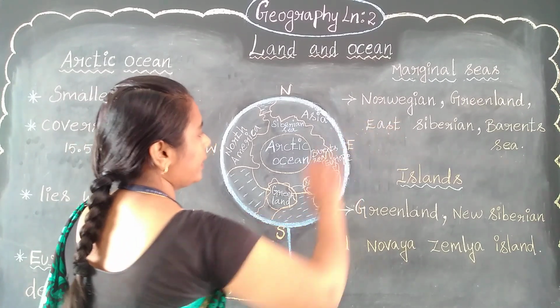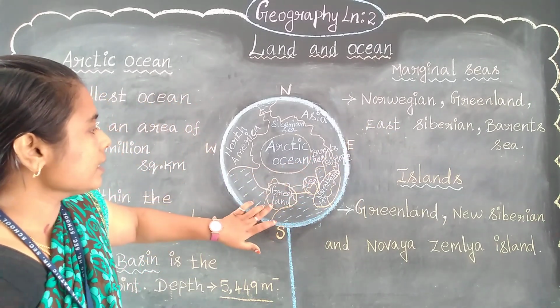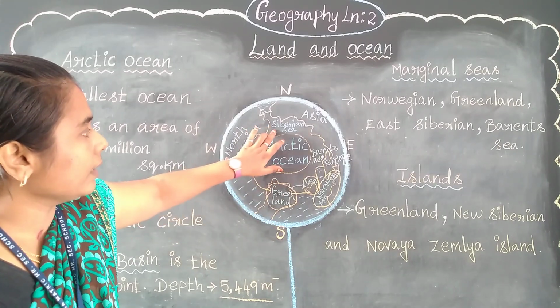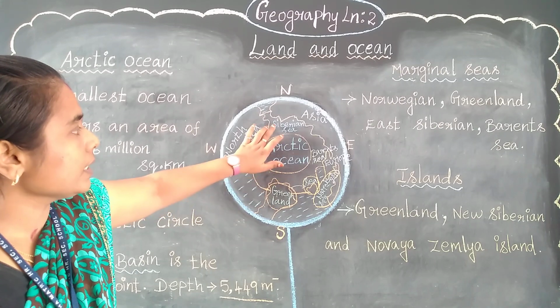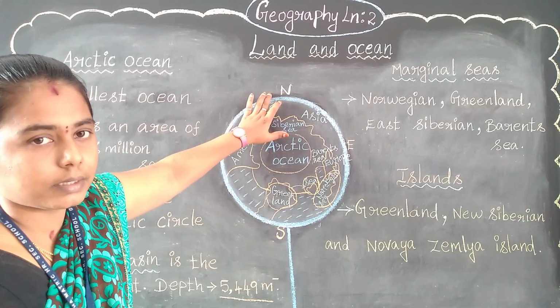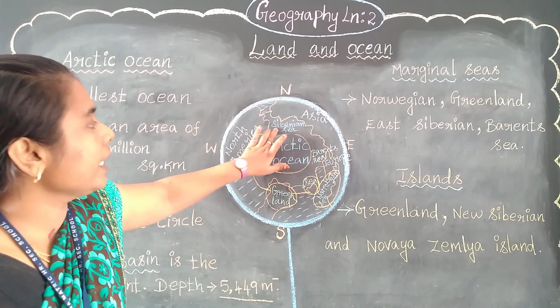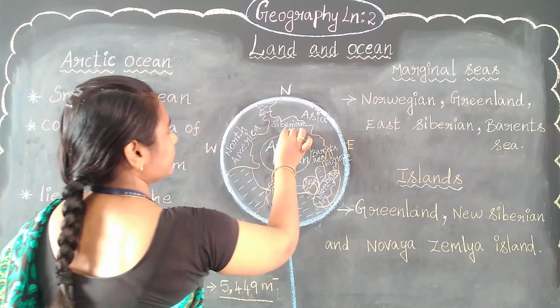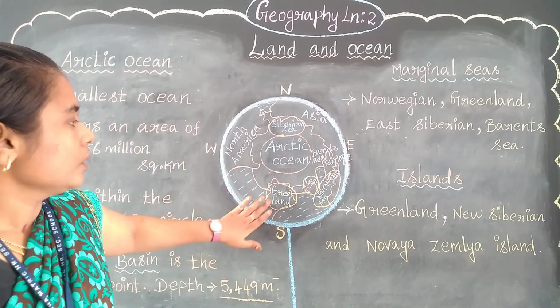Next, the East Siberian Sea. Where is it? The Siberian Sea is not mentioned here. This is the Arctic Ocean. On the northern side of the Arctic Ocean, the Siberian Sea is located.